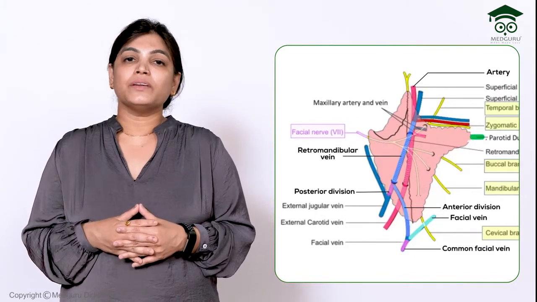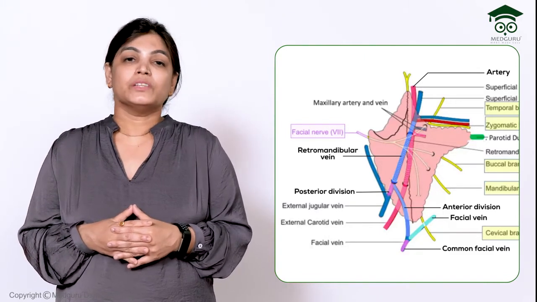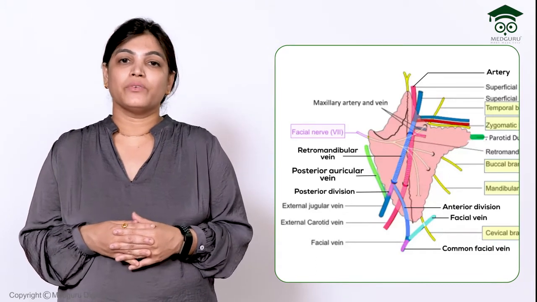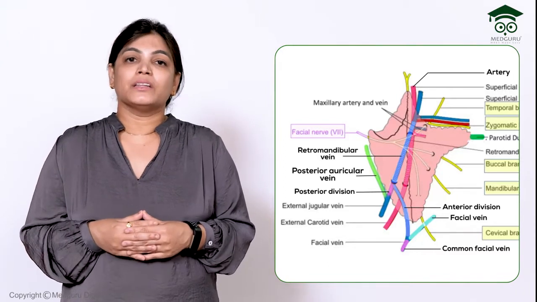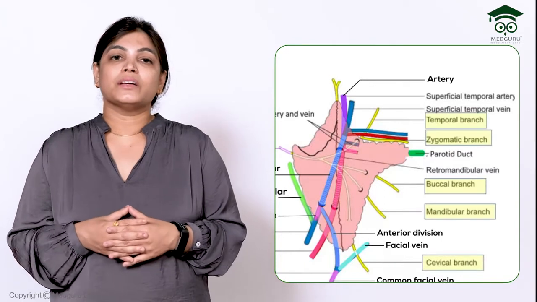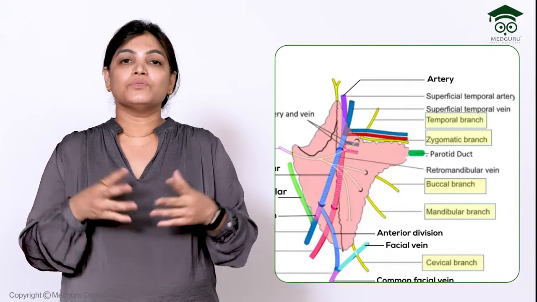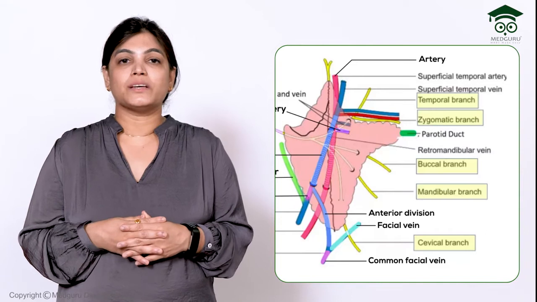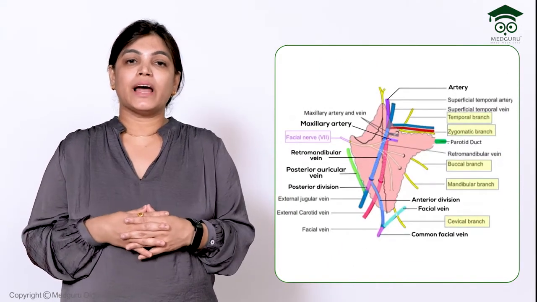The anterior division will join with the facial vein, forming the common facial vein, and the posterior division will join with the posterior auricular vein to form the external jugular vein. The deepest plane is occupied by the artery. The artery is the external carotid artery, lying on the deepest plane of the parotid gland, and it will give two branches inside it: the maxillary and the superficial temporal artery. So we have described all three planes inside the parotid gland.